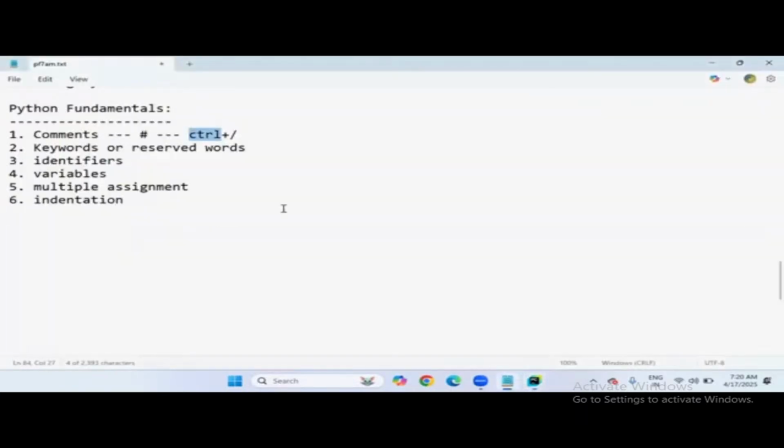Okay, fine. The next most important fundamental concept is keywords, which are reserved words. These are quite common in any programming language like C, C++, C Sharp, .NET, Java, even in Python. Some keywords are there. These are also called reserved words. Very simple.